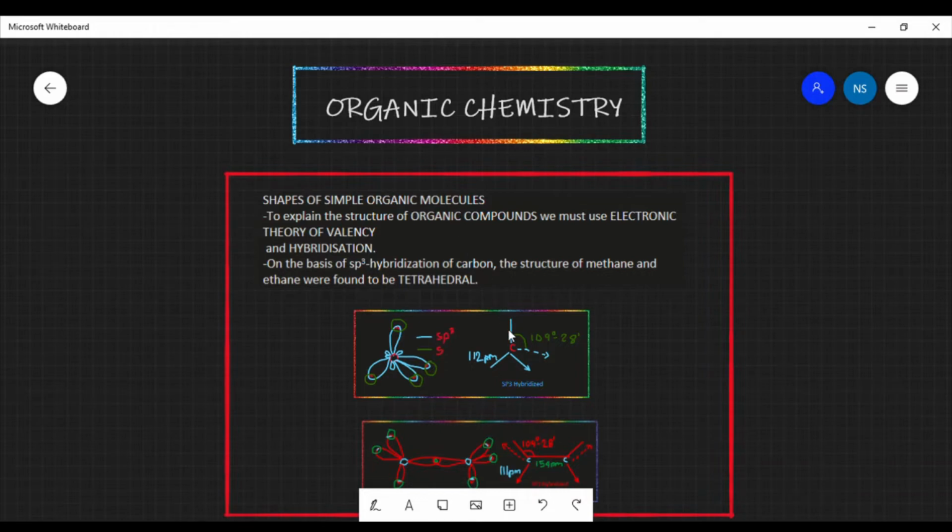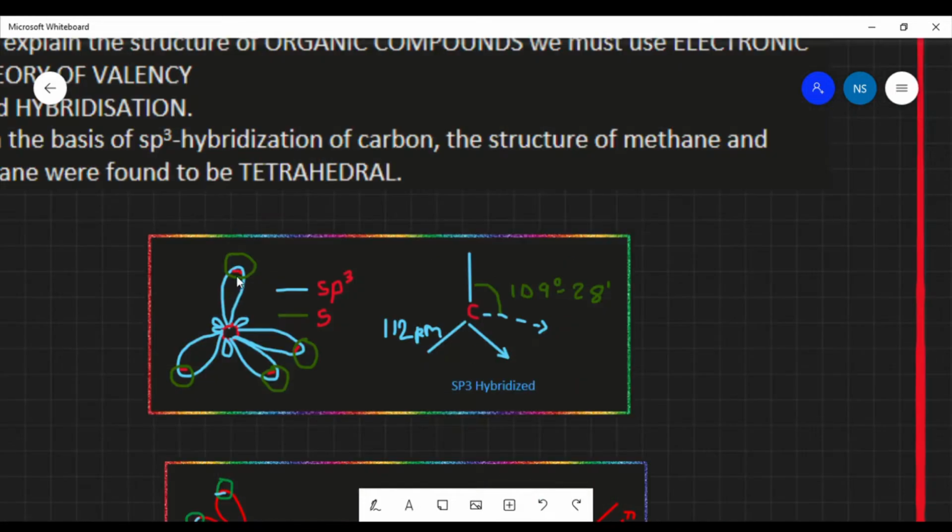To understand the shape of these organic molecules, we have to use certain theories like the electronic theory of valency and hybridization theory. On applying these two theories, we get that the structures of methane and ethane were found to be tetrahedral because of their sp3 hybridization. Here we can see the orbital diagram of methane, that is, the carbon has 4 sp3 hybridized bonds. These 4 sp3 hybridized bonds are joined by s overlap with hydrogen.